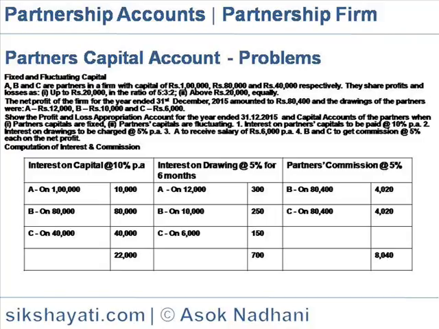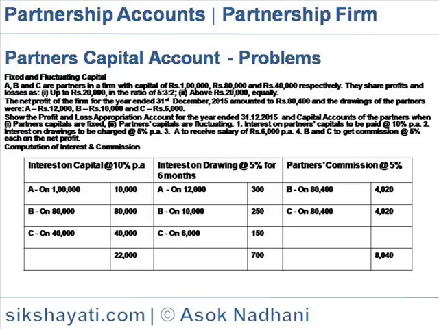Interest on partners' capital is to be paid at 10% per annum. Interest on drawings is to be charged at 5% per annum. A is to receive a salary of 6,000 per annum. B and C are to get commission at the rate of 5% on the net profit. So first let us compute the interest and commission.